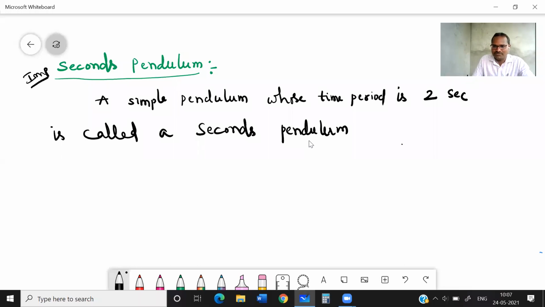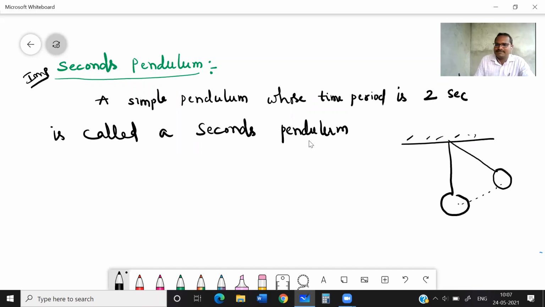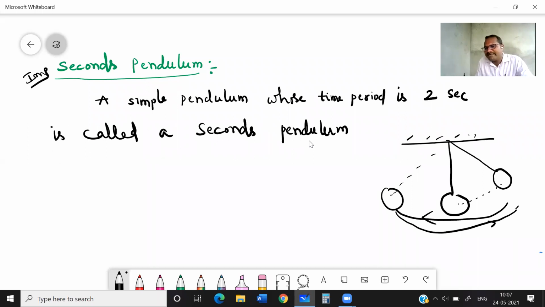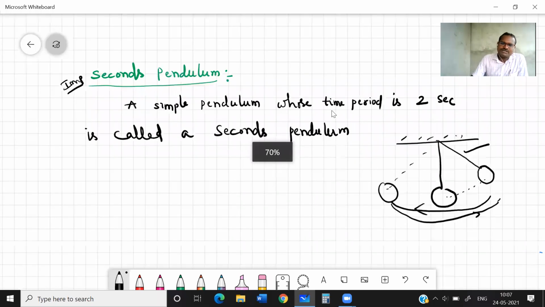Say for example, here one pendulum is there like this, and it is oscillating like this. Let us suppose if you pull it to some extreme position and release, then what will happen? It will go like this to another extreme position and will come back to the same position again. Yes or no? Yes. So it will continue. So for one complete oscillation, if we take 2 seconds time, then this pendulum is called a seconds pendulum. Got it, students?